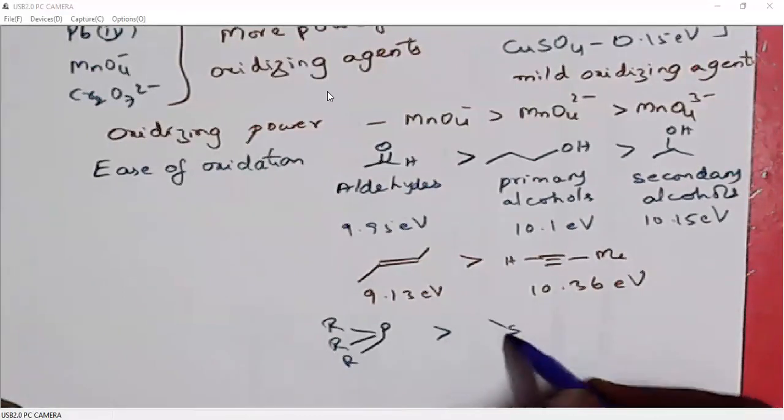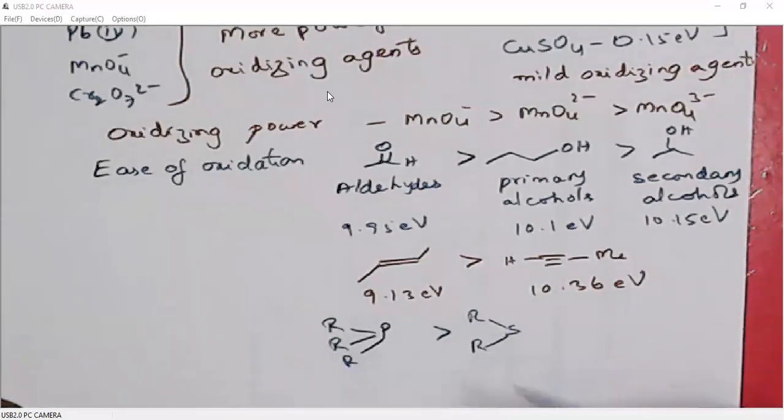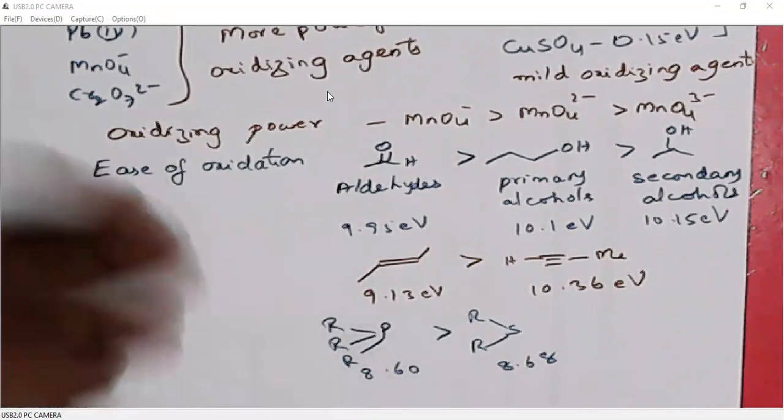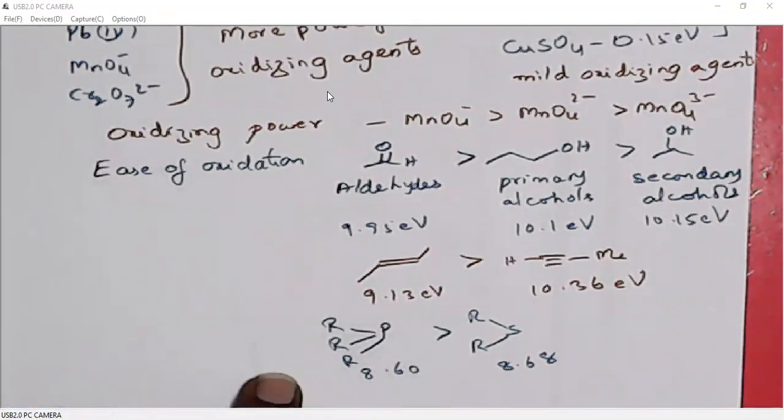Of course, phosphorus reagents are more easily oxidized compared to sulfur. The oxidation potential values are 8.6 electron volts. It is 8.68 electron volts. So among all these compounds, phosphorus reagents can be more easily oxidized than sulfur compounds. So if you want to add an oxygen on phosphorus, yes, it is easy.